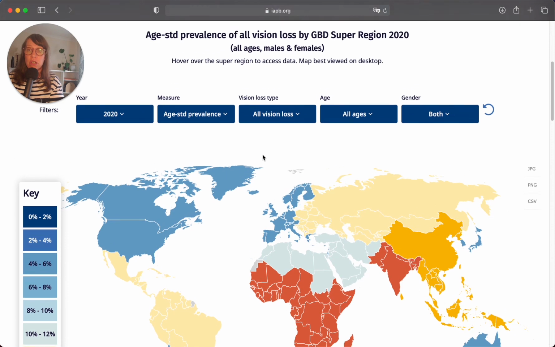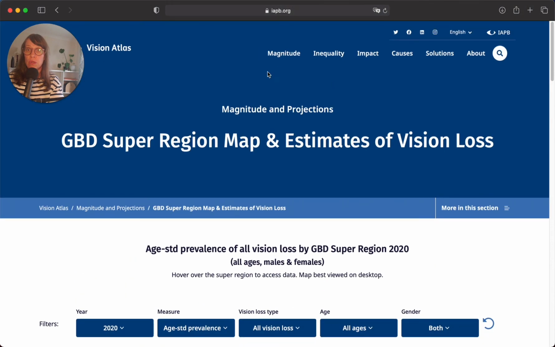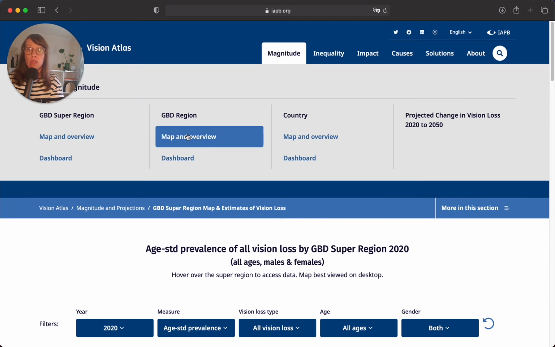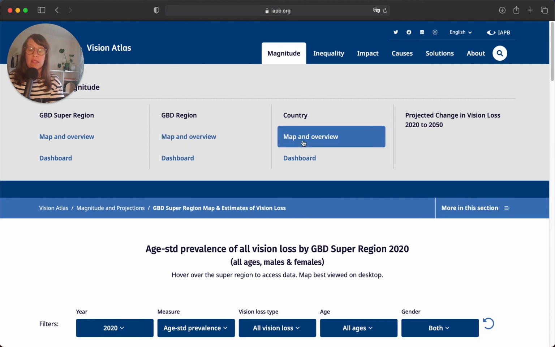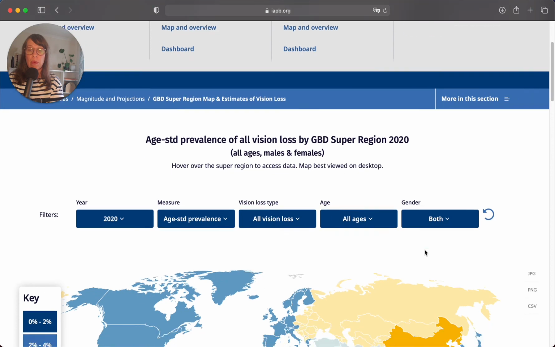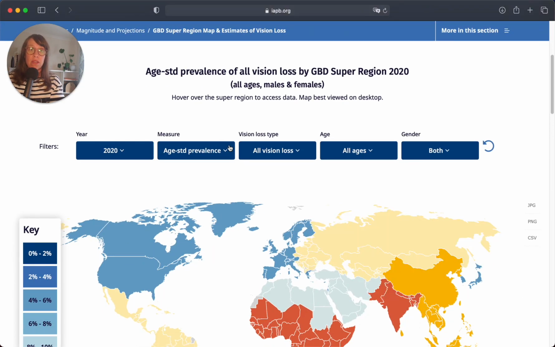If you wanted to dive deeper, you could also look at this data at a regional level, so you could navigate to magnitude and then look at the GBD subregion levels. And you could also look at this data at a country level. And again, you could look by the numbers affected, the crude prevalence, or the age standardized prevalence.